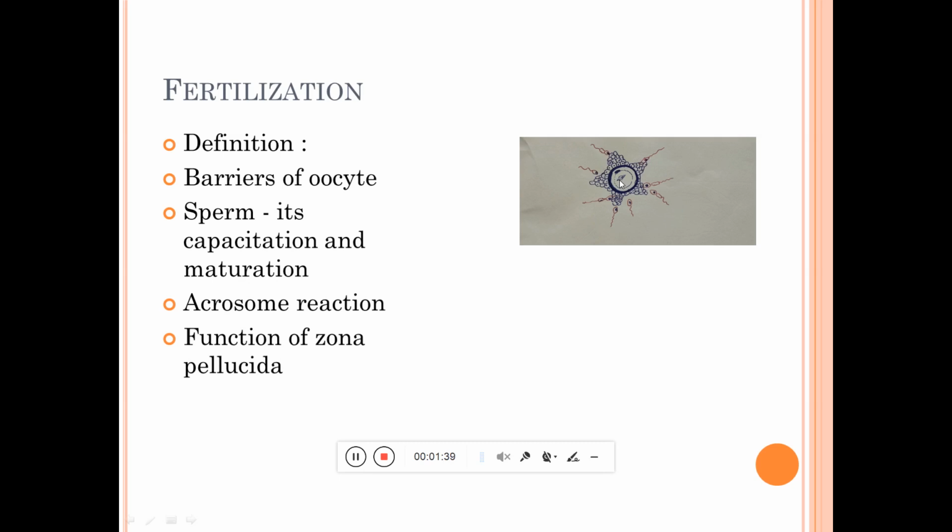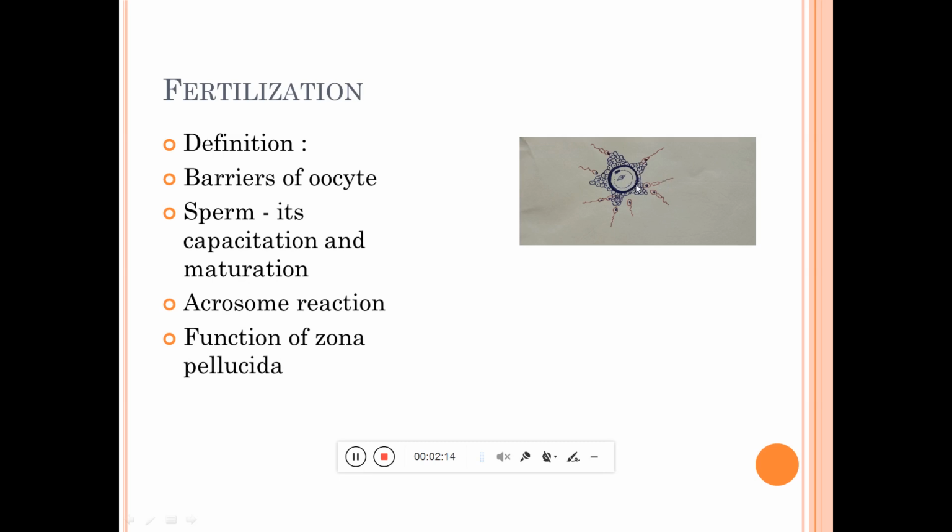Before that, in the female, from puberty up to menopause, there are monthly menstrual cycles and ovarian cycles. During the ovarian cycle there are different stages of development of the ovum, and ovulation takes place in the first half of the menstrual cycle. At the end of the first half, around the 14th day, the ovum is released; this is ovulation.